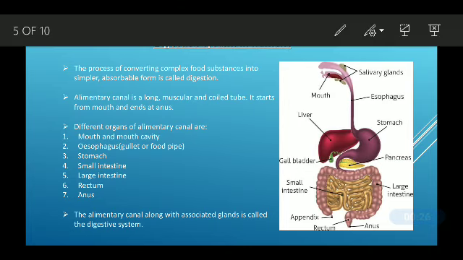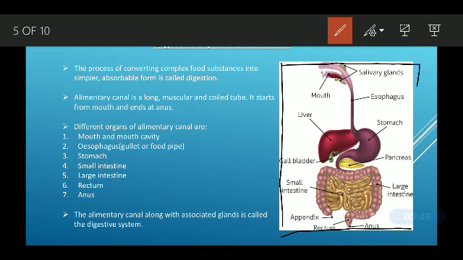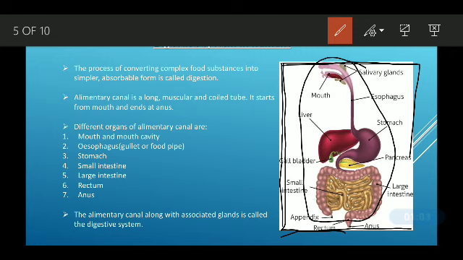Before proceeding, first we need to understand why we need the digestive system. What is its main function? You know that we as humans, and many animals, possess a very complex body with several types of systems. Due to this complexity, our body has a separate system, the digestive system, to perform the digestion of food.